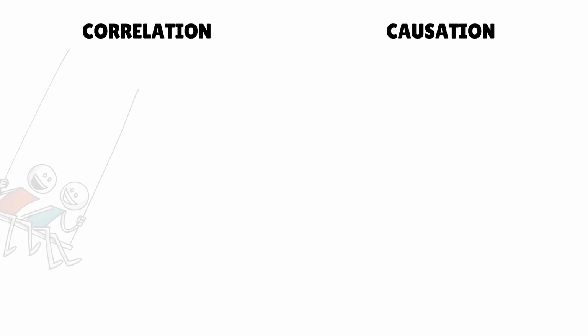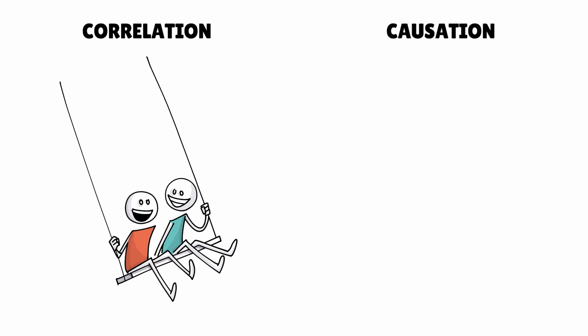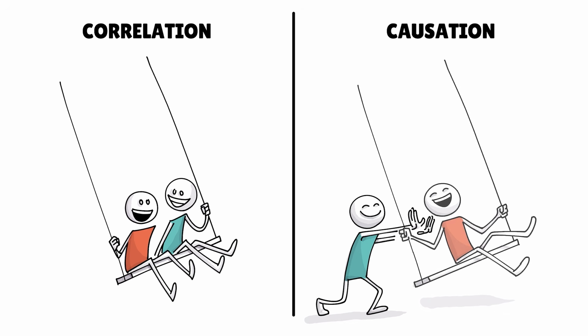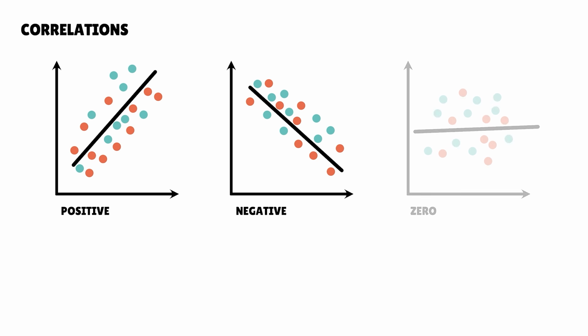Correlation means two things move together at the same time. Causation means one thing causes a change in the other. But there is more to it. Correlations can be positive, negative, or zero.